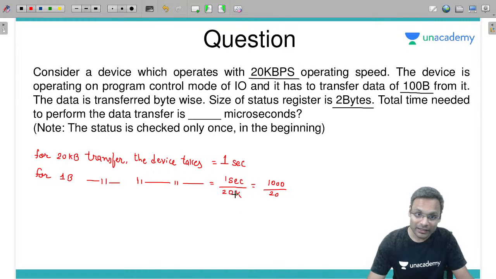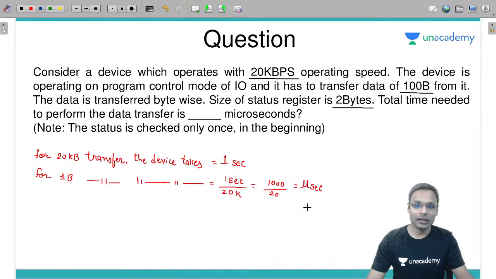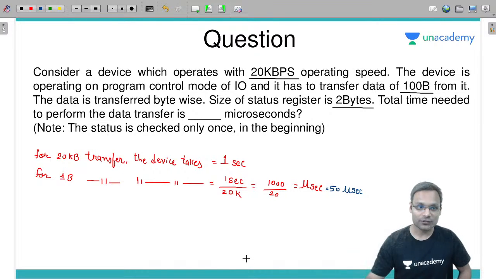If I divide by 1000, here also 10 to the power 3 is added, means mega it becomes, and when mega goes up it becomes microsecond. How much will it be? Quickly tell me, 1000 divided by 20 will be what? Didn't understand? 50 microsecond. 50 microsecond for 1 byte transfer.